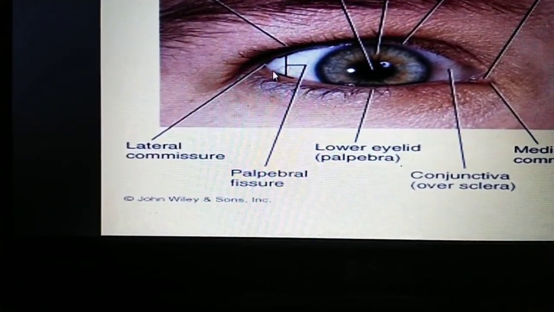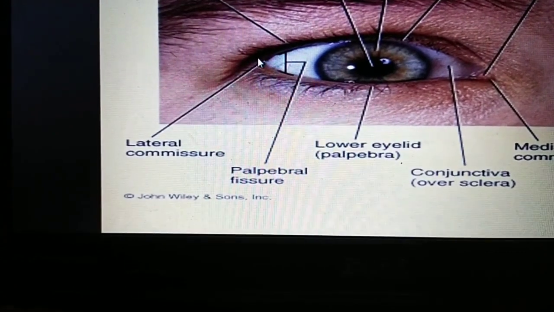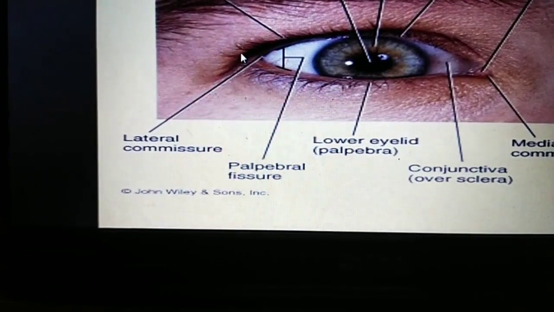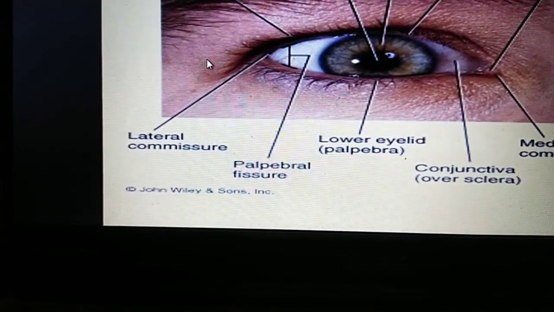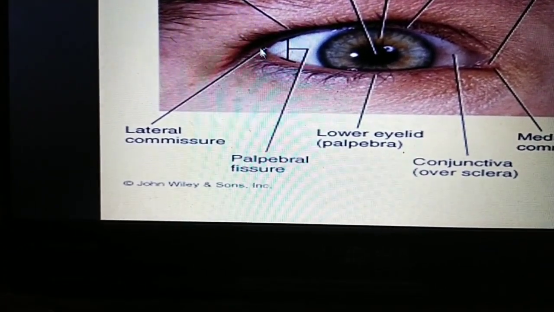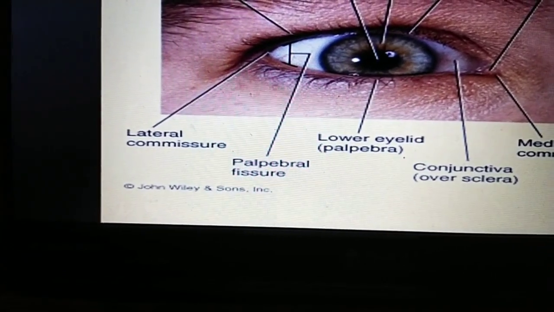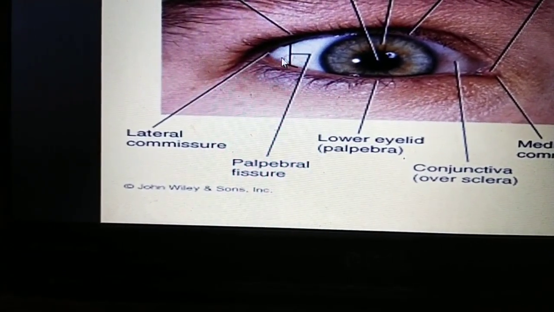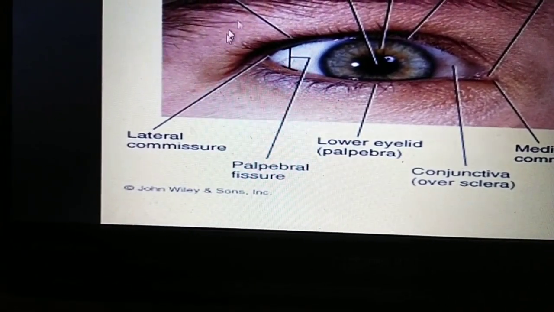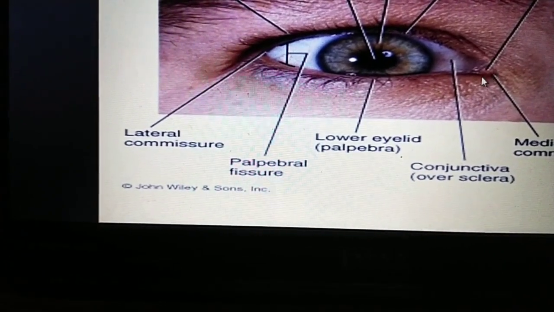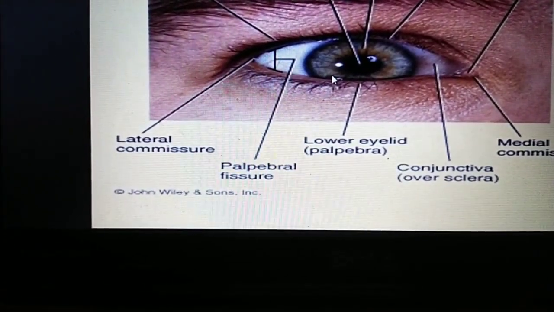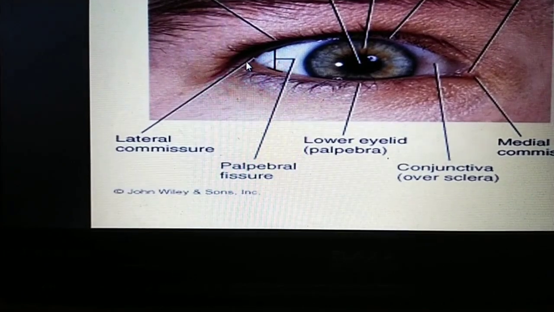The lateral commissure is more acute. This is also where the upper and lower eyelids meet. That junction is the lateral commissure, on the outer or external side. It is more acute than the medial, and the eyelids here lie in close contact with the bulb of the eye. You can see the eyelids are in close contact with the bulb of the eye. These are the commissures or canthi: medial canthus, lateral canthus, medial commissure, lateral commissure.